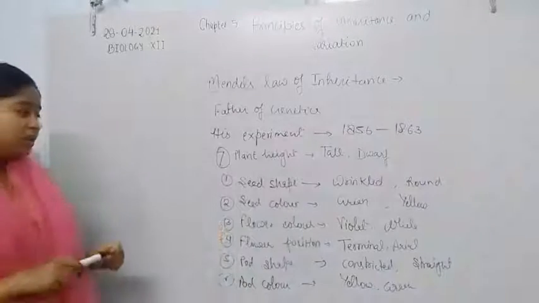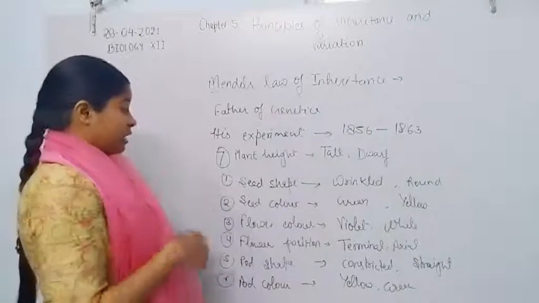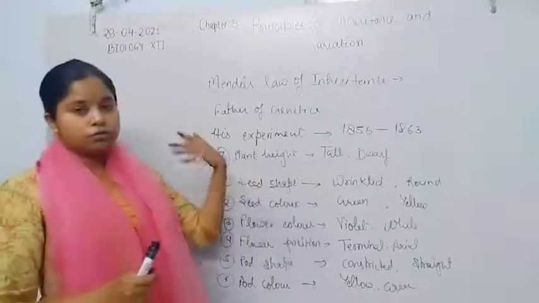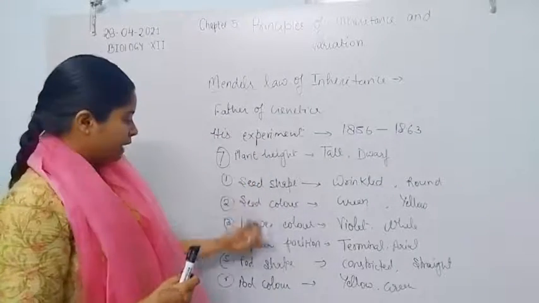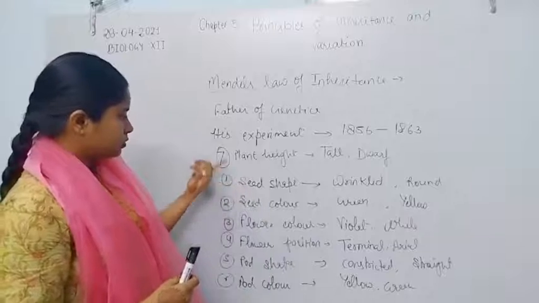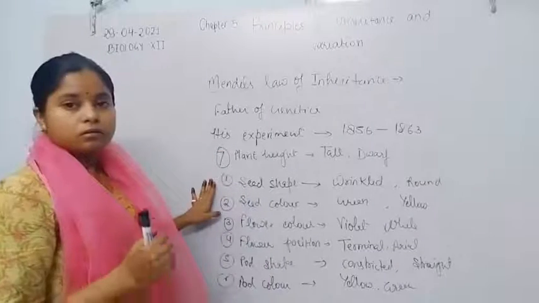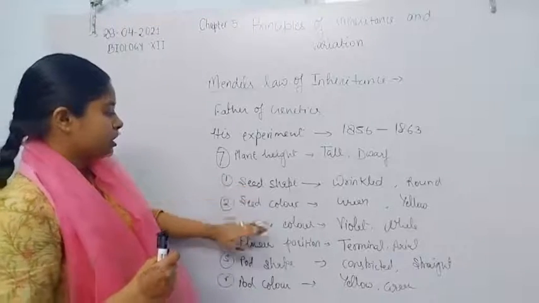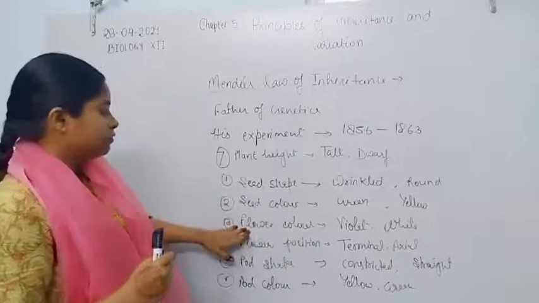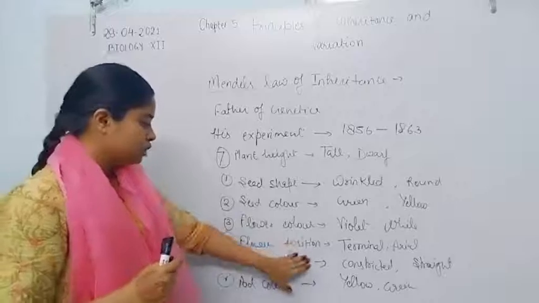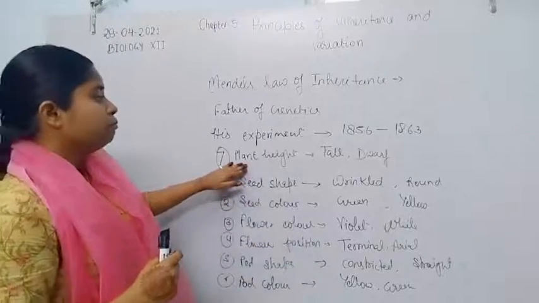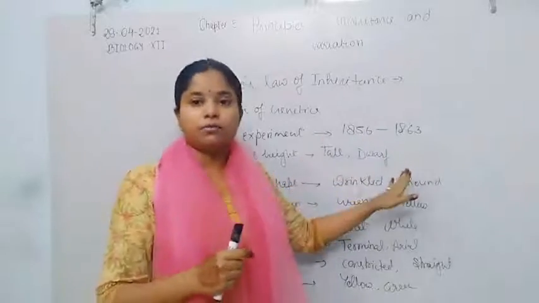So these are the 7 contrasting characters which were chosen by Mendel: seed shape, seed color, flower color, flower position, pod shape, pod color, and plant height, which is tall and dwarf.